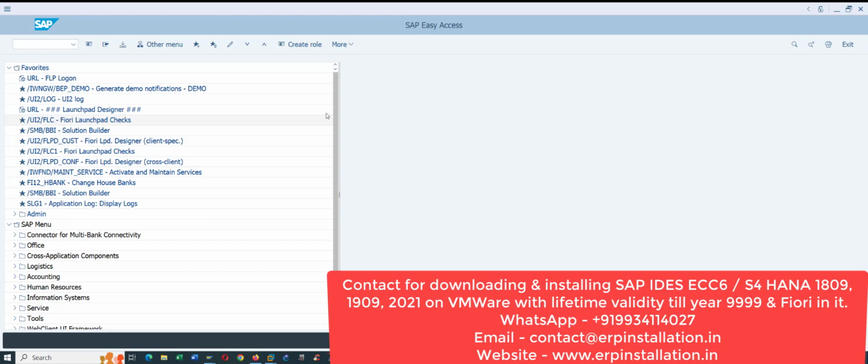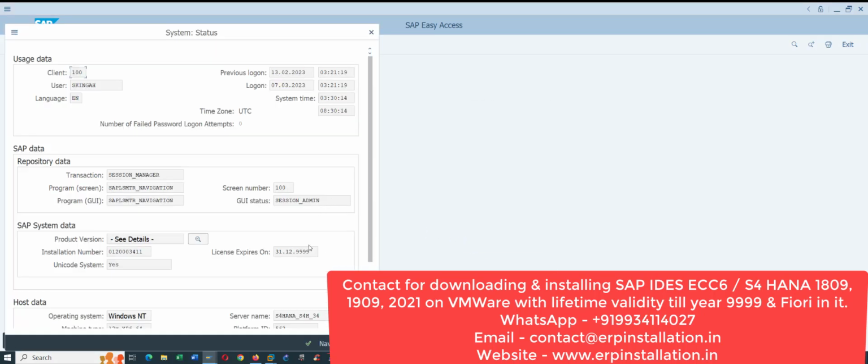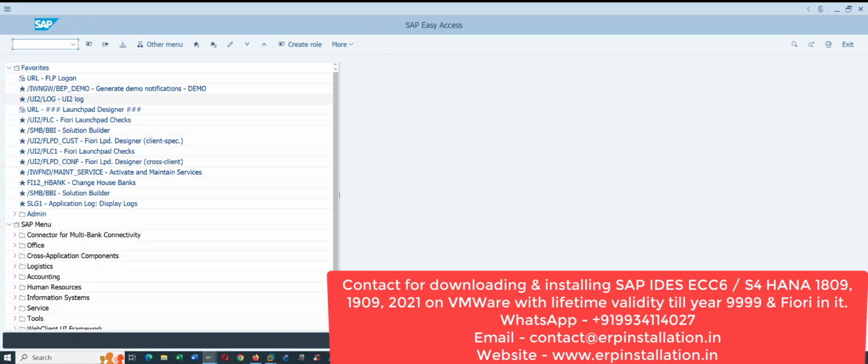You can see this is S4HANA 1909. You can see the validity of this machine. You can see the validity of this S4HANA is up to 31st December 9999. It has lifetime validity in it. It also has FIORI in it.